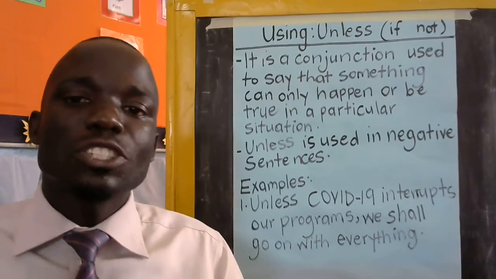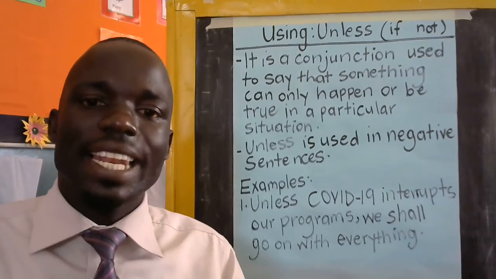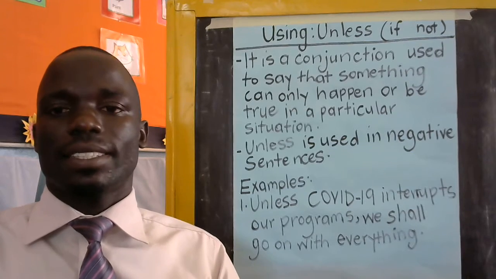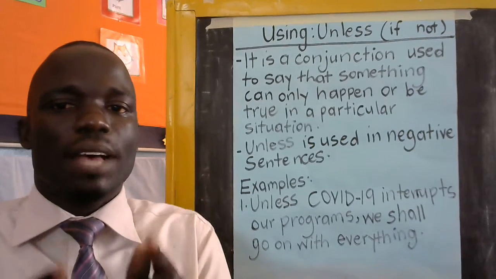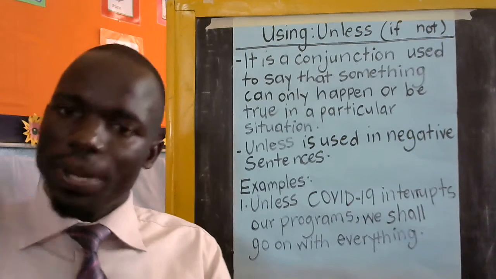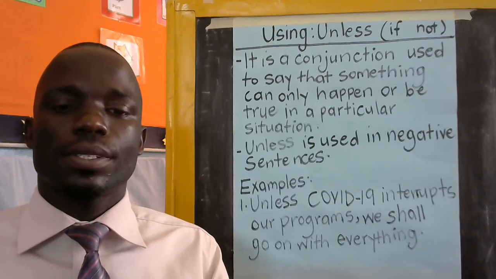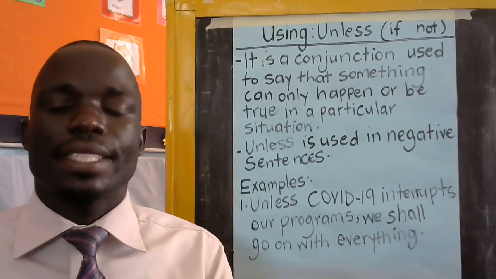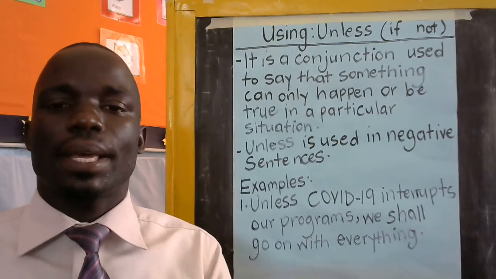And you must not use unless and then bring if again in the same sentence, because inside unless we have if not. So to bring in unless in that clause, we are going to say unless I get the money.